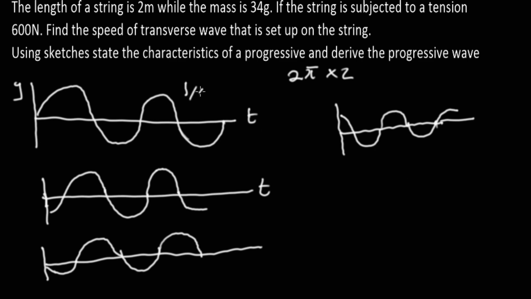So simply, this is 1 over 4. This is 2 over 4. This is 3 over 4. And this is 4 over 4. And that gives you the answer to this particular question. Let's look at the next question.